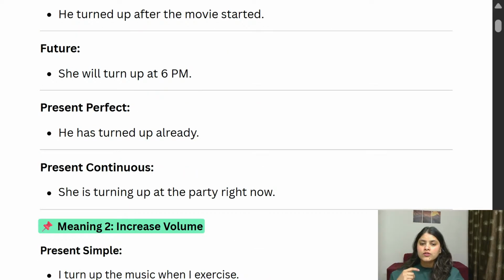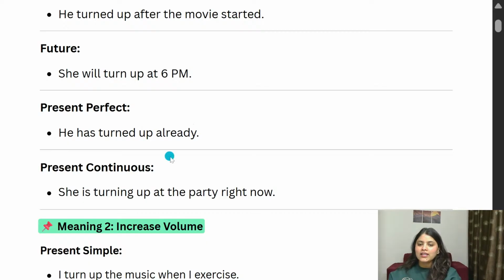In present perfect, you all know that we have to use verb 3. Verb 1 is turn up, then the verb 3 form is turned up. So he has turned up already means he has arrived already.